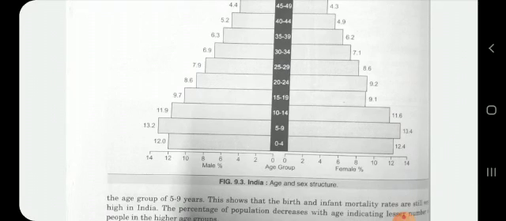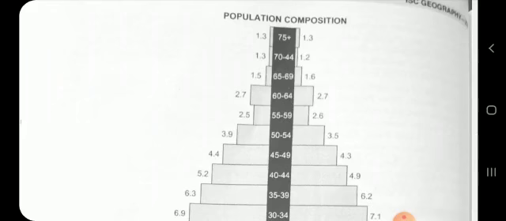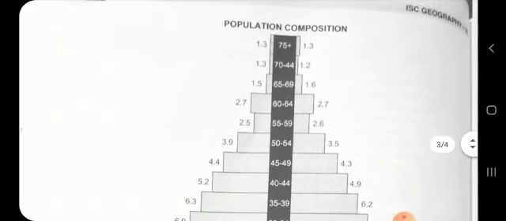A population pyramid is a specially designed diagram that shows the age and sex composition of a population. It is known as the age-sex pyramid and population pyramid. You can see here the diagram consists of bars arranged in the form of a pyramid with the longer bars at the base and the shorter ones at the top, right?